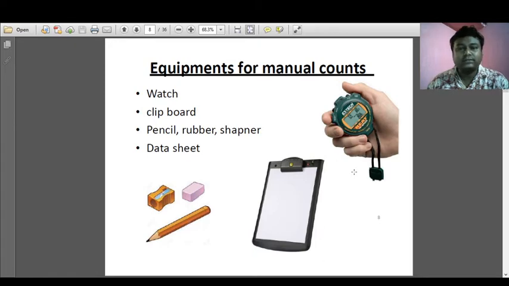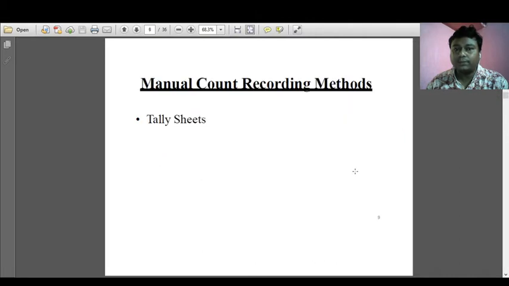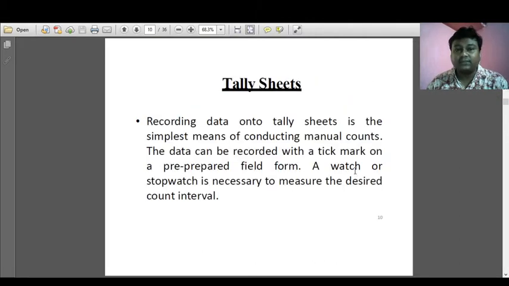So these are the few basic pieces of equipment required for the manual count. The manual count data, as I said, is recorded in a tally sheet. So what is a tally sheet? Recording data onto the tally sheet is the simplest means of conducting the manual count. Okay, very fine.